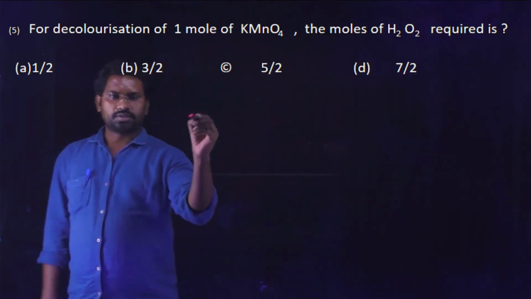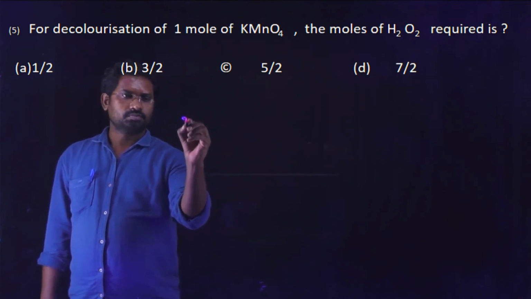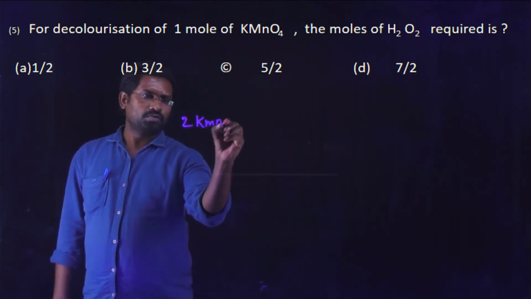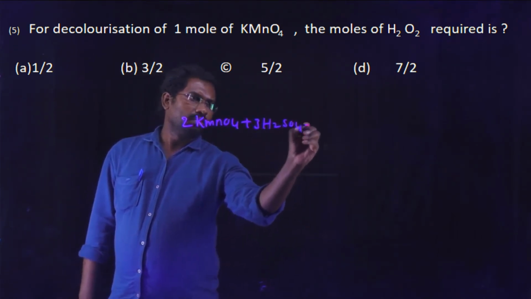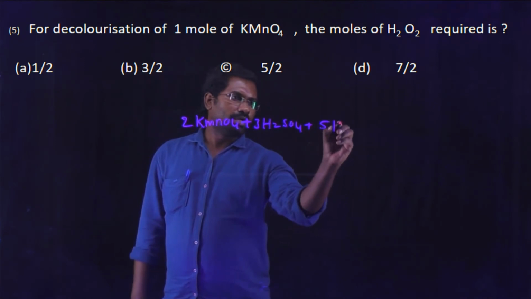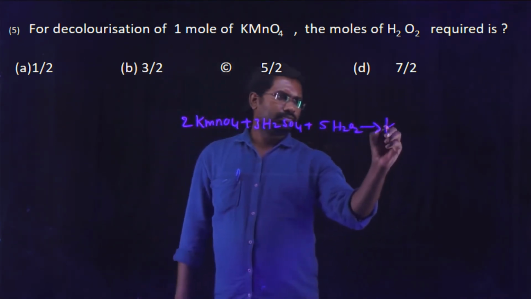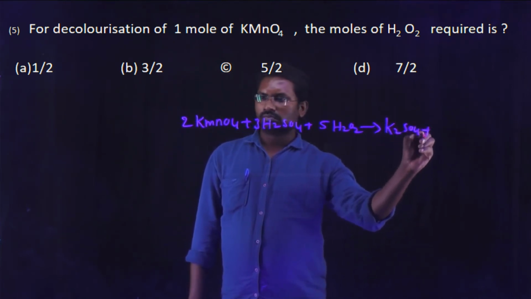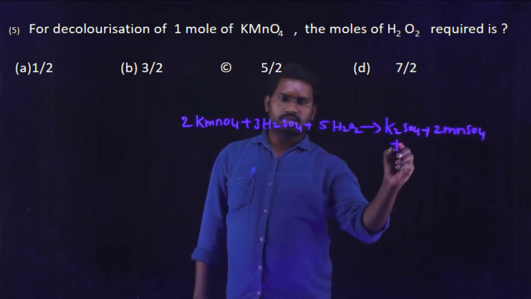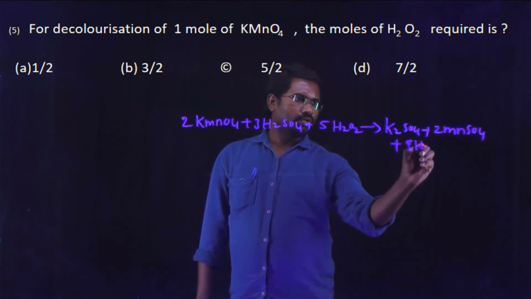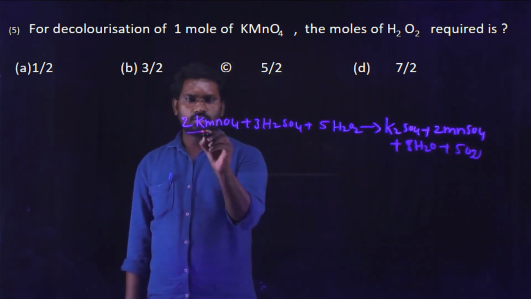For the decolorization of 1 mole of potassium permanganate, the moles of hydrogen peroxide required is, okay. So write the balanced equation for this one. Potassium permanganate in acidic medium: 2KMnO4 plus 3H2SO4 plus 5H2O2 gives rise to K2SO4 plus 2MnSO4 plus 8H2O plus 5O2.